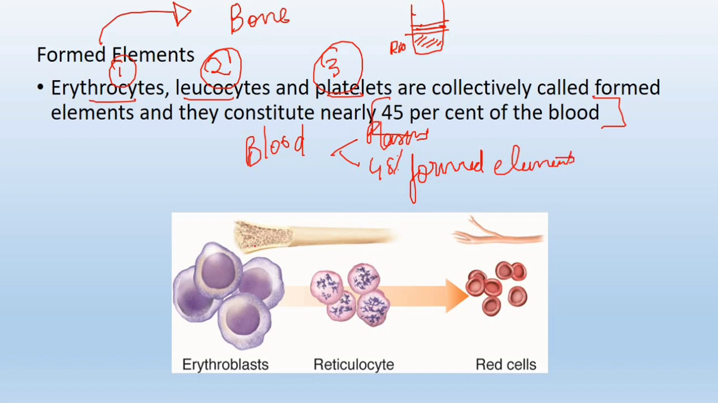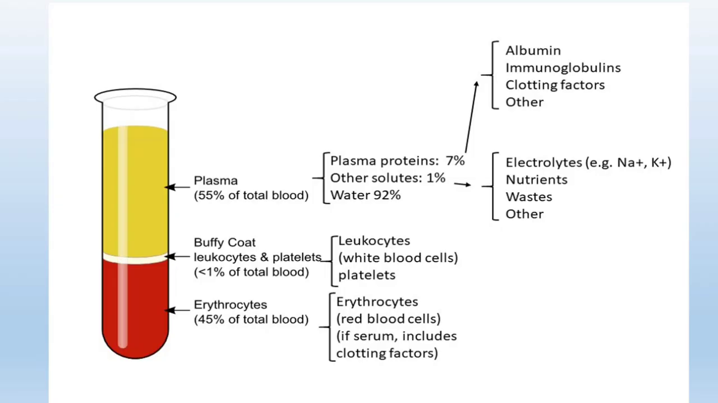These formed elements are continuously made inside the bone. There are hematopoietic stem cells which help in the formation of these formed elements continuously throughout the lifespan. If centrifugation is carried out, different layers will be seen, where the bottom layer, the erythrocytes, would be much more dense, therefore they have settled below. It is 45% of the total blood.